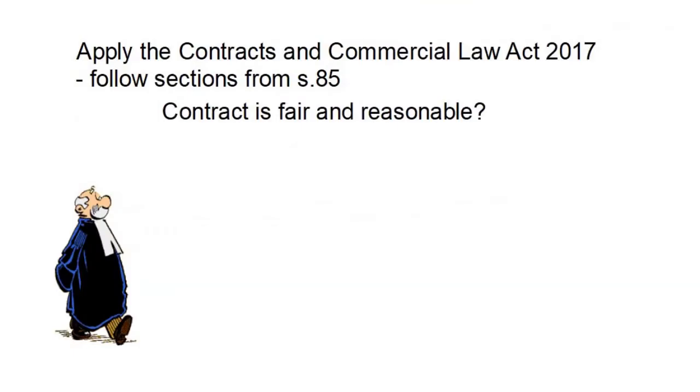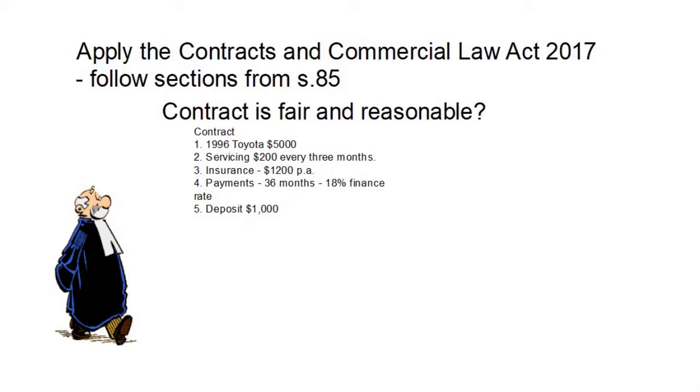At this point, we'll go back to our contract and look at those questions. This is a 96 Toyota, $5,000. We could look at prices at dealerships and look at the average price and see what the market is for a car of that age and mileage. We might find it's only worth $3,000. Three months servicing is quite excessive, and if that's carried out by the dealer, it's just a way to make more money. Insurance probably looks okay. 36 months is very normal. 18% finance is not particularly high for car finance for a 17-year-old, and that deposit just looks fine.